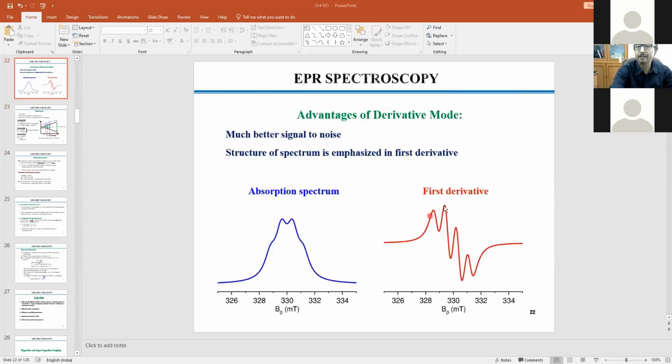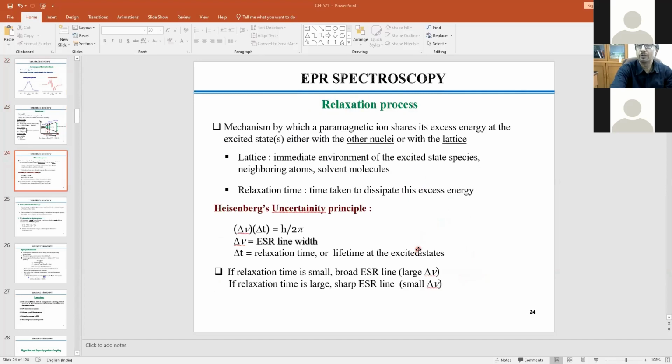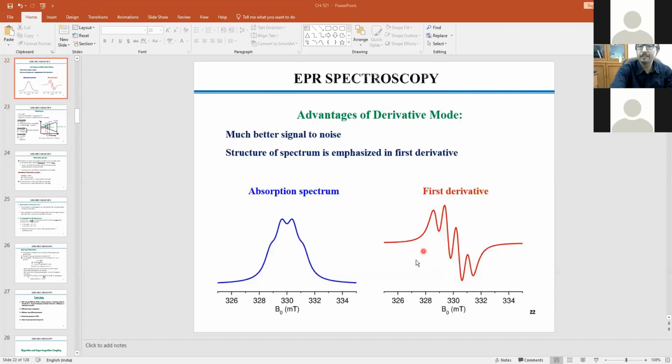So many lines are there, and they are very significant in order to understand the electronic structural aspects, and how and why it is happening. The splitting pattern won't be very good in solid. Rather, you will get a kind of isotropic signal. That means one signal like this, and all the hyperfine and super hyperfine splitting would be buried inside that envelope. So then that particular spectrum won't be very useful. It will give you only the impression that your compound is paramagnetic, but it won't give you any further information.